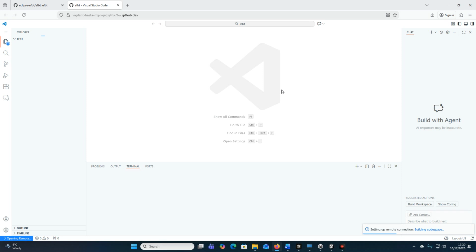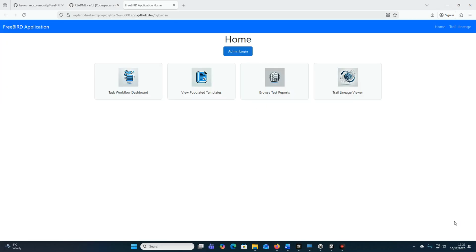It's running in a virtual machine somewhere in the cloud, so it's very secure and maintained by Microsoft, so it's very stable. This takes maybe a minute to start up, so I'll pause the video. Okay, the application is started up, so we see here the FreeBIRD application.